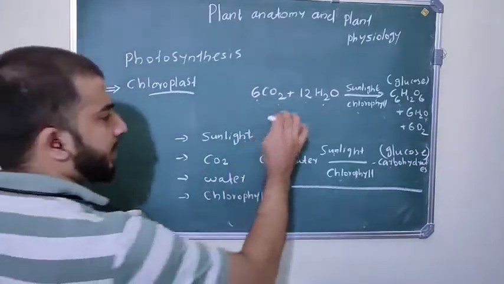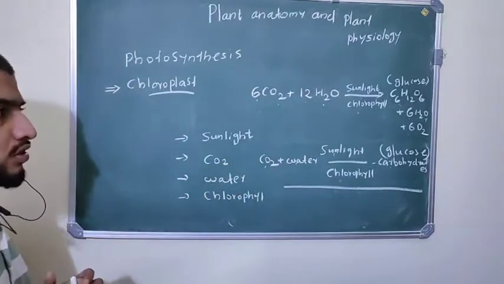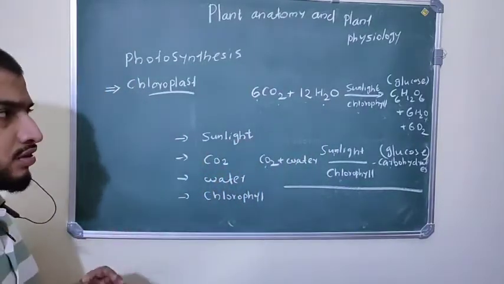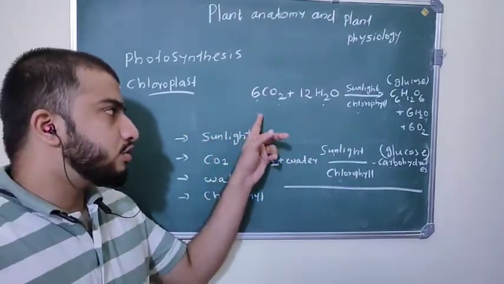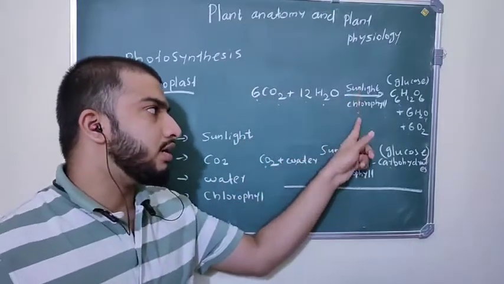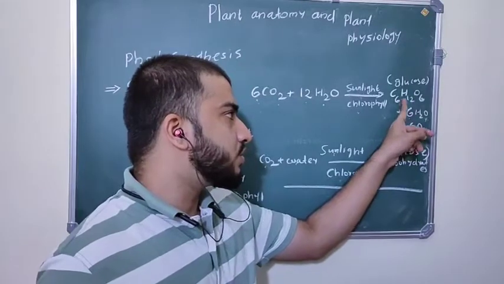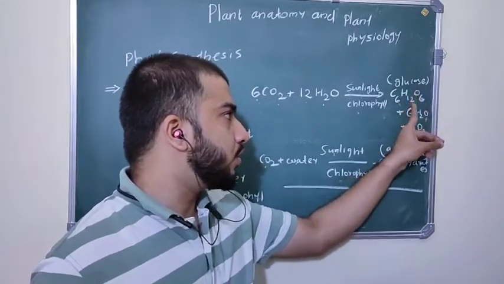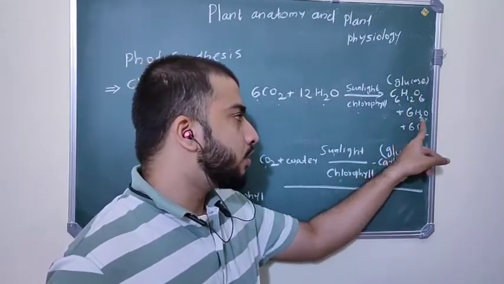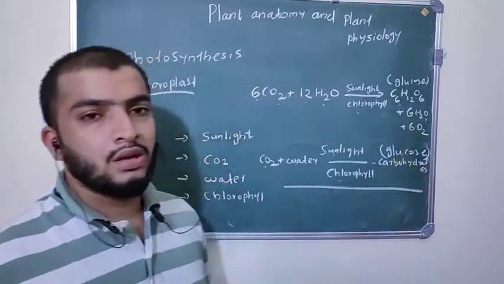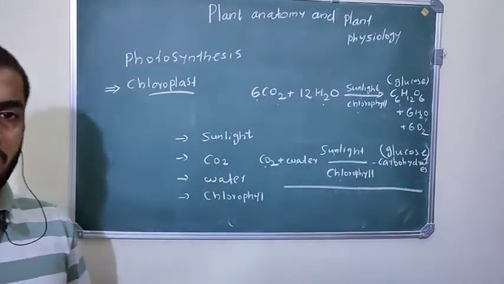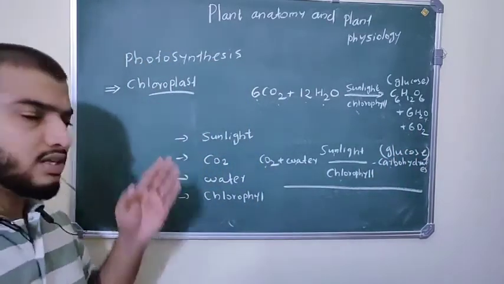So this entire equation is called photosynthesis. This is the equation for photosynthesis. 6CO2, 12H2O, sunlight and chlorophyll give 1 molecule of glucose, C6H12O6, then 6 molecules of water and 6 molecules of oxygen. This photosynthesis takes place inside the chloroplast.